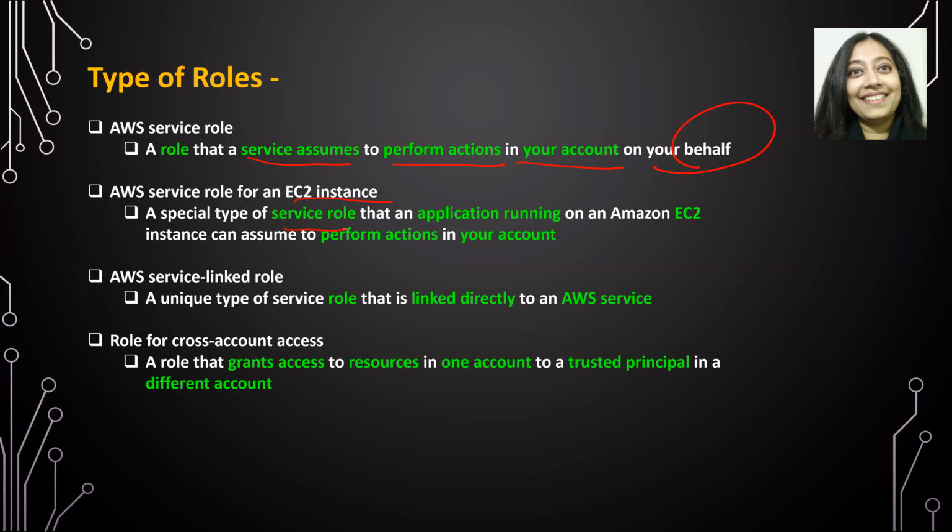It is again a service role that an application running on an EC2 instance can assume to perform actions in your account. Of course, it is associated with an EC2 instance. So the EC2 instance is assuming this particular role, and the application is running on that particular EC2 instance. AWS service-linked role is a unique type of service role that is linked directly to an AWS service.